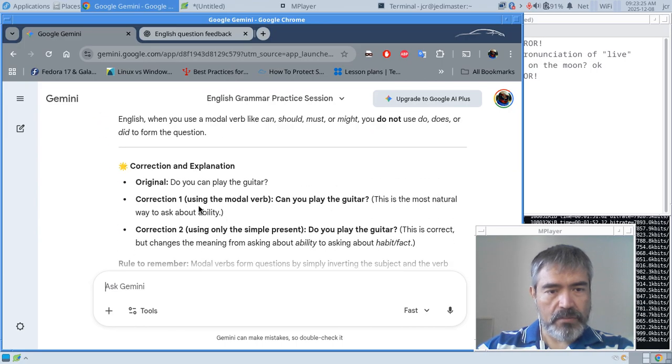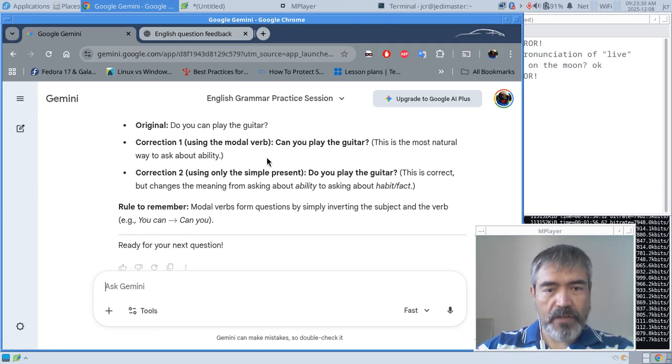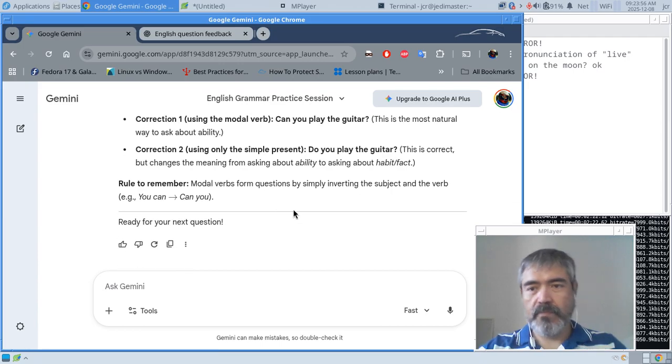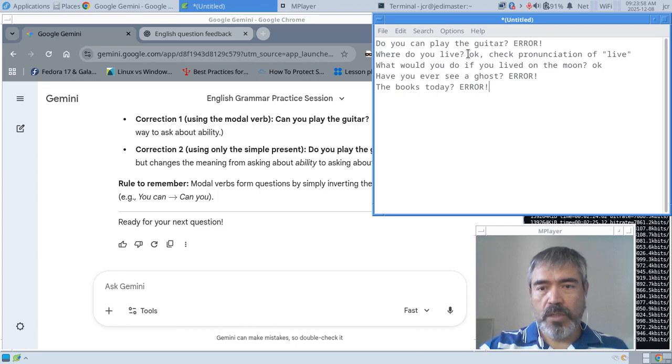Correction and explanation. Original, do you can play the guitar? Correction 1, using the modal verb, can you play the guitar? This is the most natural way to ask about ability. Or using only the present simple, do you play the guitar? This is correct, but changes the meaning from asking about ability to asking about a habit or fact. Alright? Remember, modal verbs form questions by simply inverting the subject and the verb. Can you? Alright. Next question.